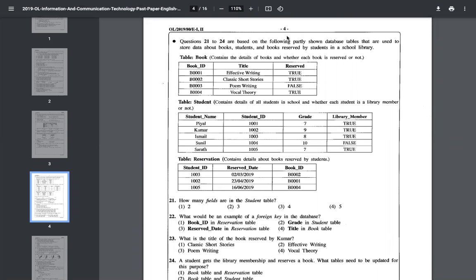Here the first one. So what is the primary key for the first one? It is book ID. It's unique and not repeating, and it's not empty also. So it is the unique identifier there. The second table, you can see the student table, let's keep it to the student ID.